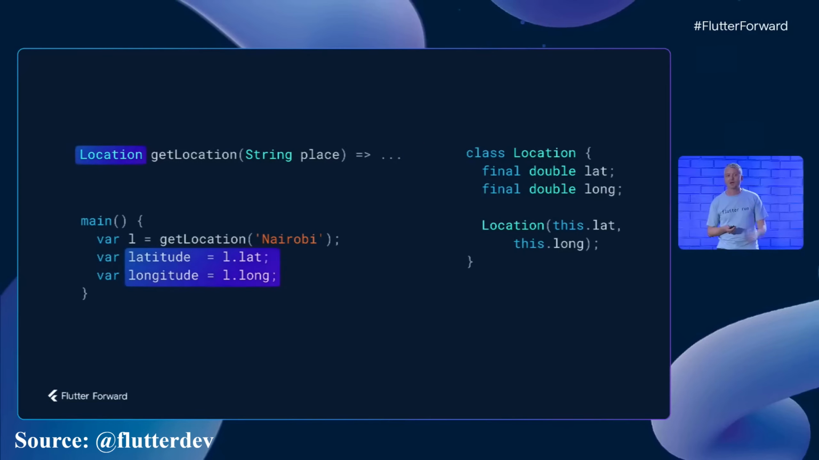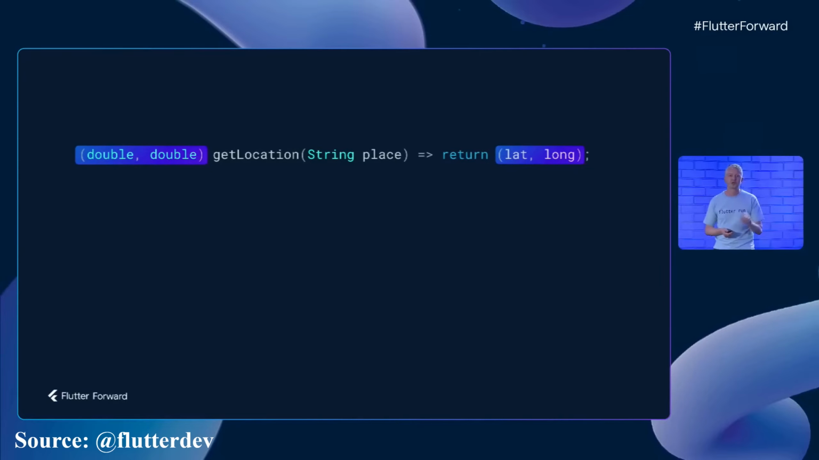To work around that, we could also define a new location class. This makes it a lot easier to get latitude and longitude out in a type-safe way. But it's really verbose to have to name and define some class just to bundle up 2 integers. To solve this, Dart 3 adds a new type of built-in collection called records.